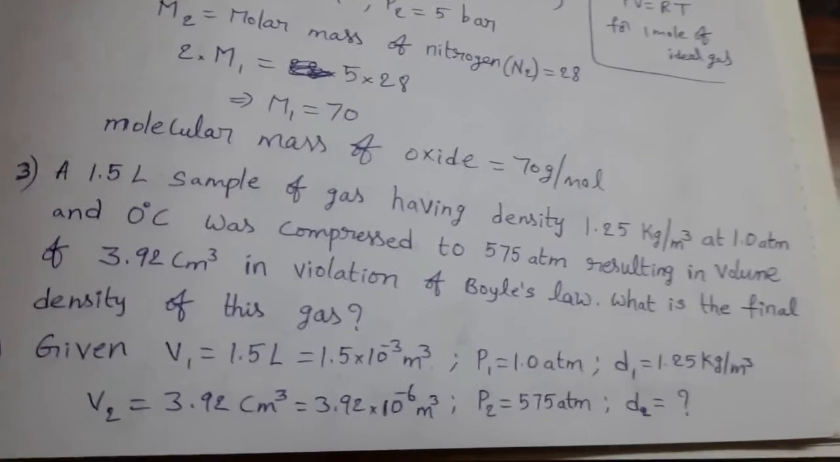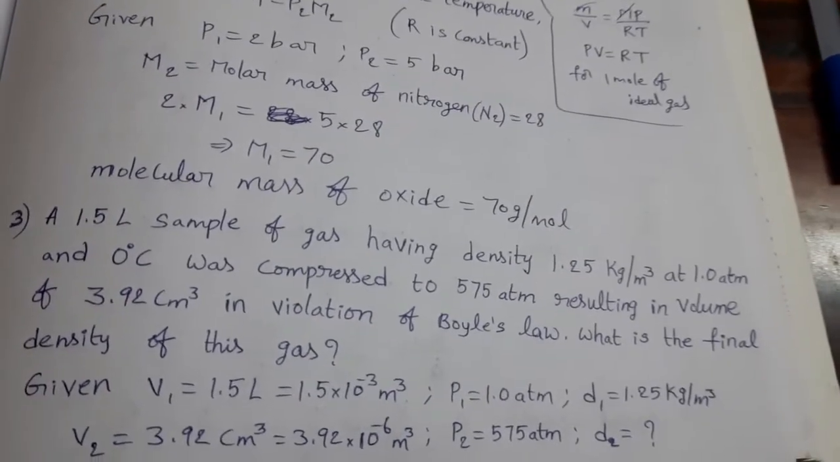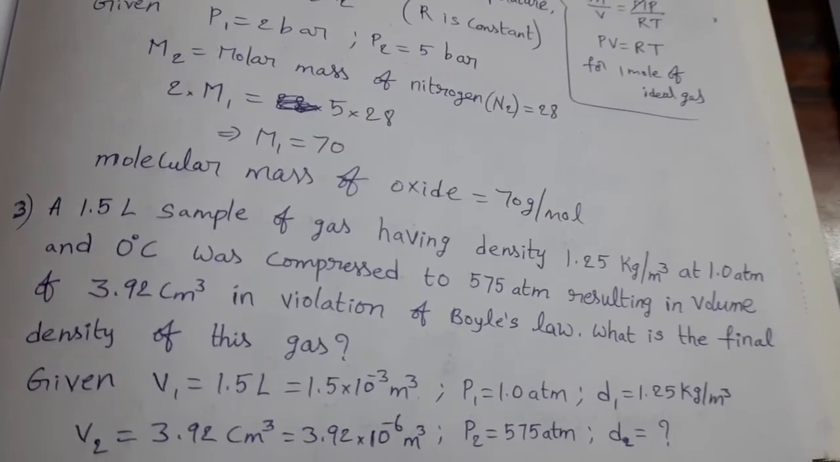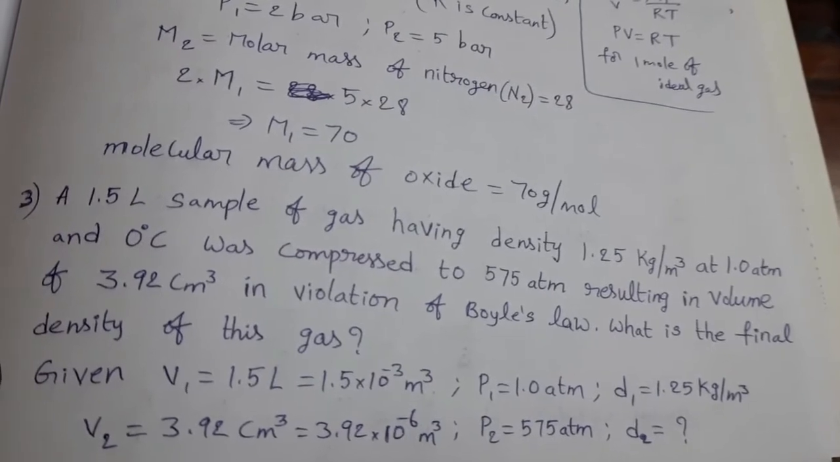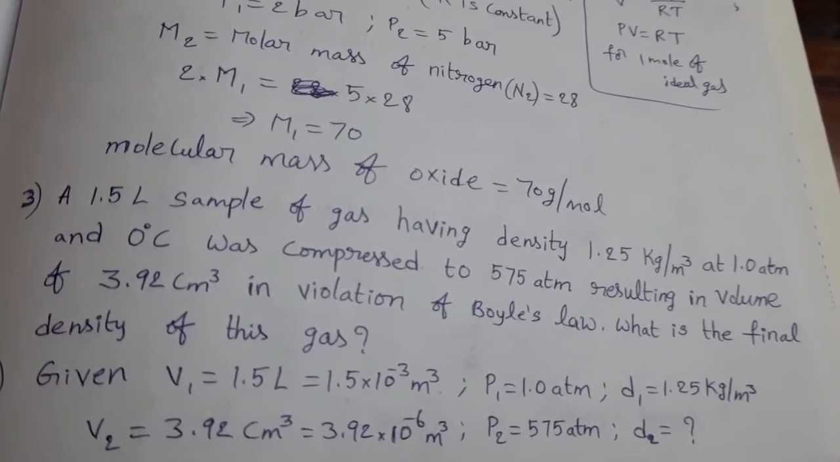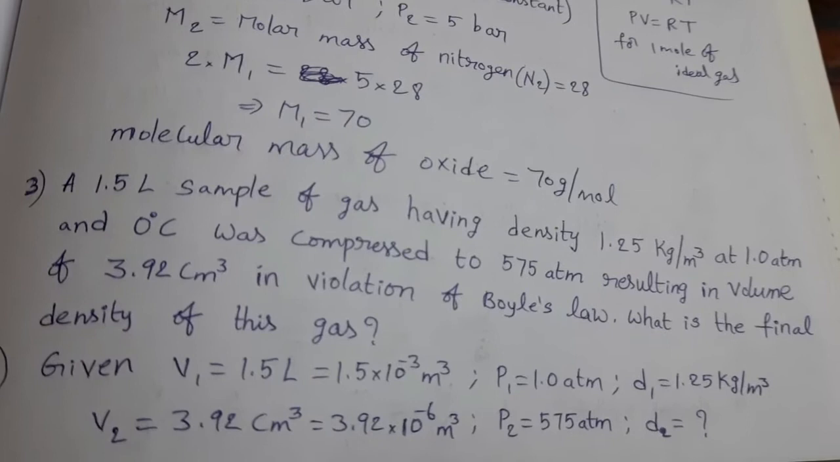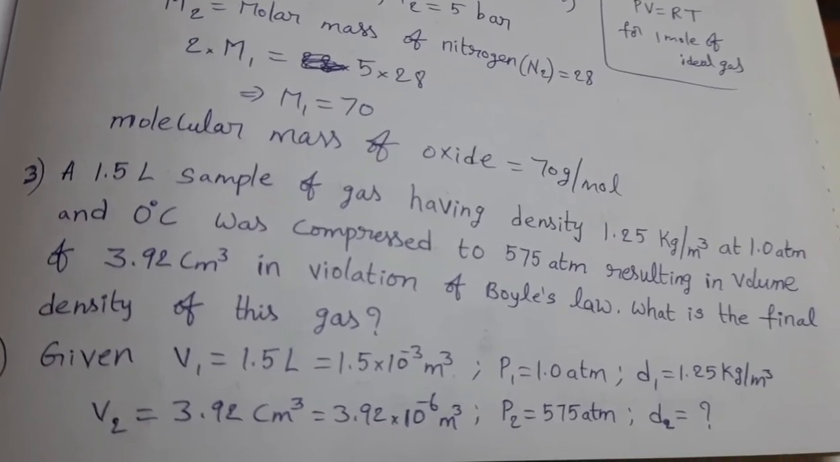Students, understand the question carefully. In violation of Boyle's law, what is Boyle's law? Pressure and volume are inversely related to each other. Pressure increases, volume decreases. Pressure decreases, volume increases.